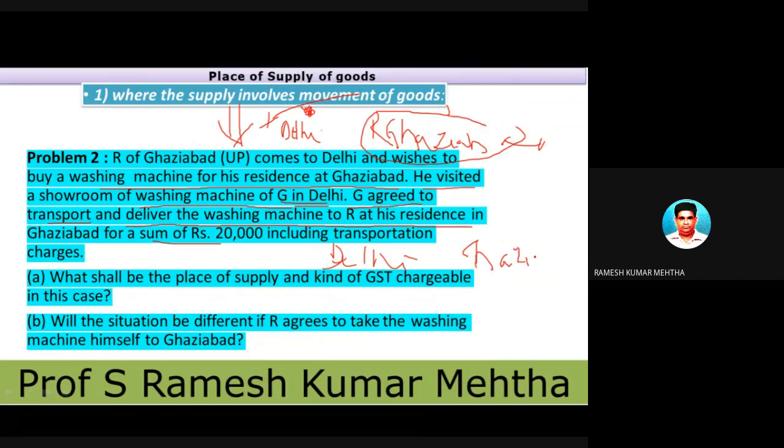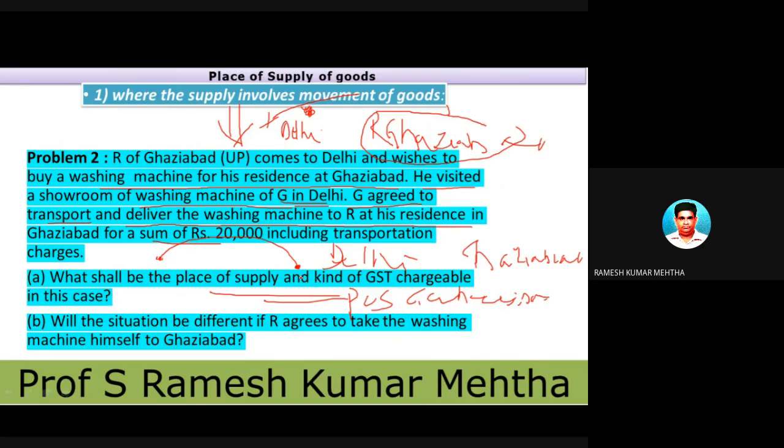So the answer is simple and straight. The question is, what will be the place of supply of goods? In this case, the goods have started from Delhi and the transport terminates at Ghaziabad. So the place of supply is Ghaziabad. Ghaziabad, to my knowledge, is in Uttar Pradesh.